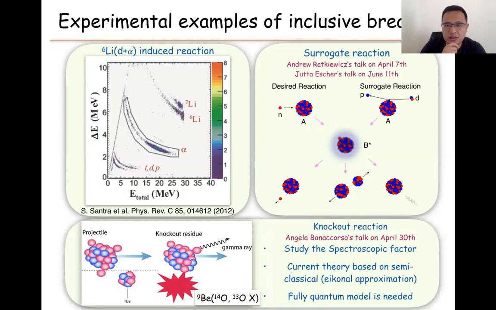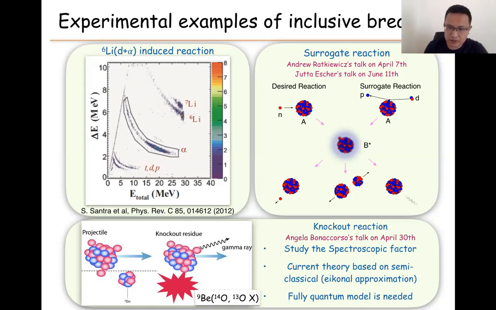In addition, there is an application called knockout reaction. More detail you can find in Angela's talk. The knockout reaction is also a kind of inclusive measurement where the projectile interacts with the target at some higher energy, like oxygen-13 interacting with helium-9. They try to study the oxygen-13 and neutron relative coordinates, the structure.